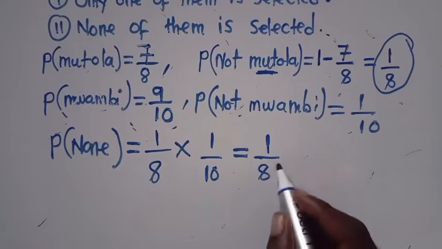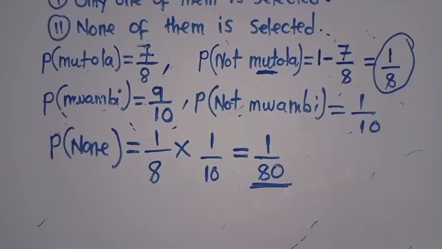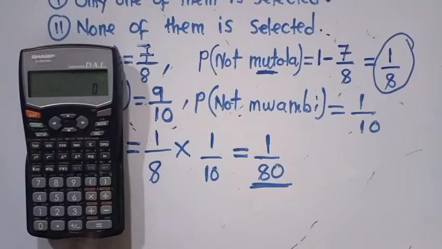Don't try to use your hands like that. The answers come in their simplified form. It is 1/80. I get my calculator like this, since maybe there is one who doesn't have a calculator. 1/8 times 1/10. The reason I'm doing this is that I know some people may not manage to multiply, especially on the previous question that we just answered. This is what we are supposed to do. Like this, we are done.